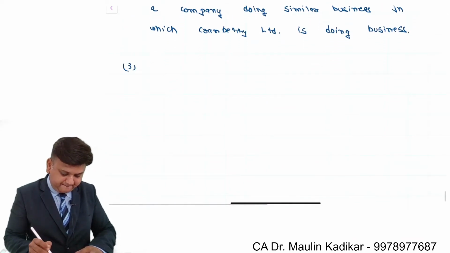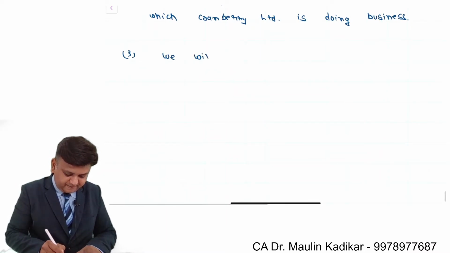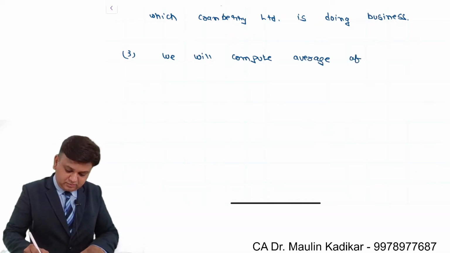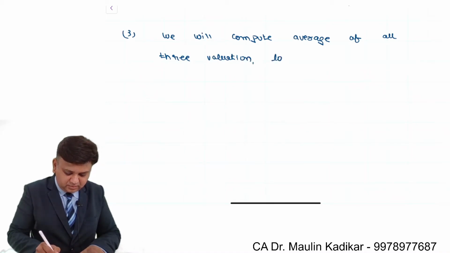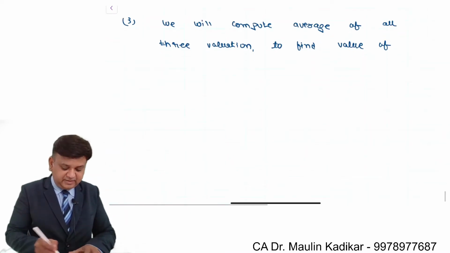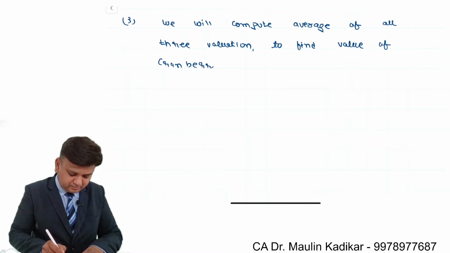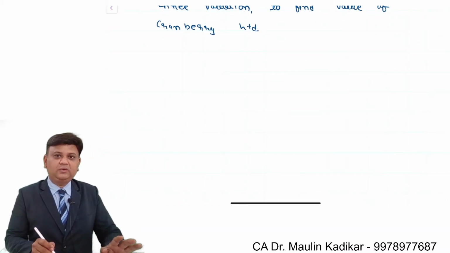Third point, we will compute average of all the three valuation, comma, to find value of Cranberry Ltd. For the first one, I am giving you a detailed working.